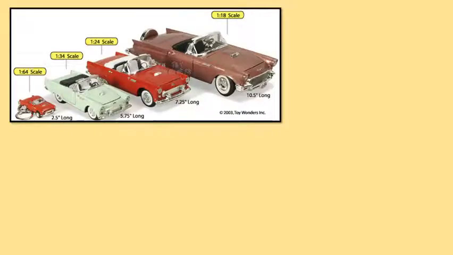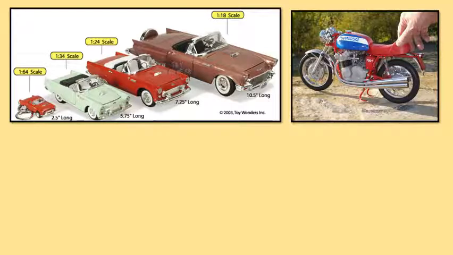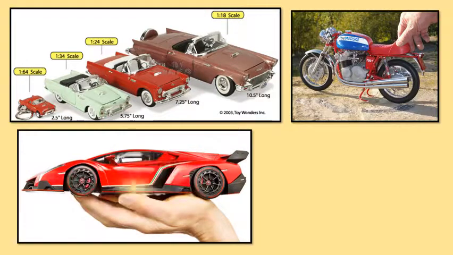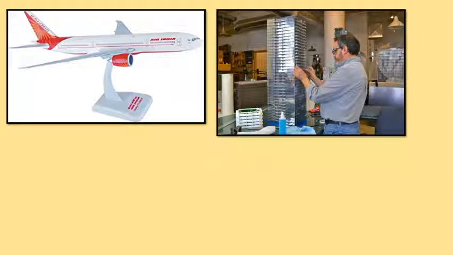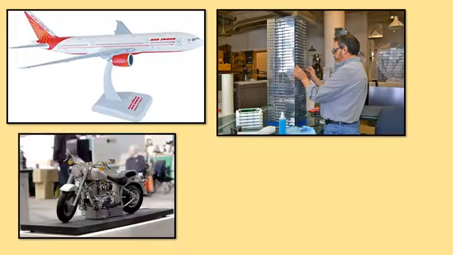So see these diagrams or sketches. These are small models of cars, a small model of a bike, a small model of racing cars and an aeroplane, a building.